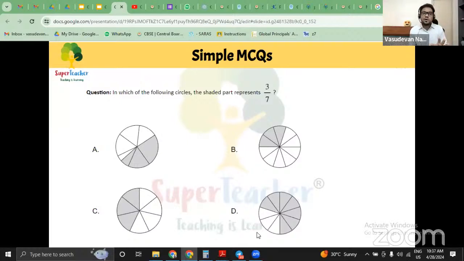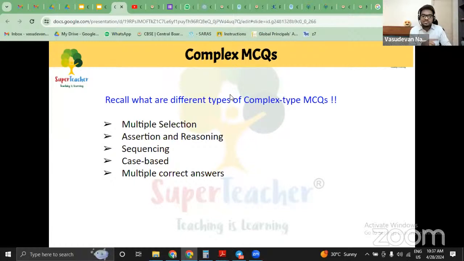You're doing the same job. It's just that there is a question present in front, and with that, there is some clarity happening. And there could be some better questions right after this, which can be even more at a different level. We'll talk about that. So this is basically a simple MCQ. Let's go to the other type, which is called complex MCQ. Under complex MCQ, we've got multiple selection, assertion and reasoning, sequencing, case-based, and multiple correct answers.